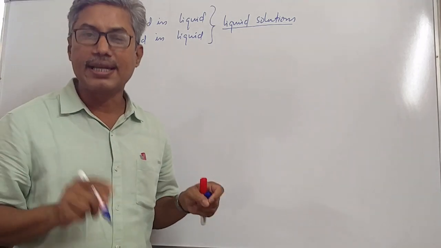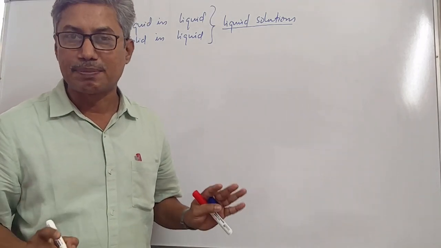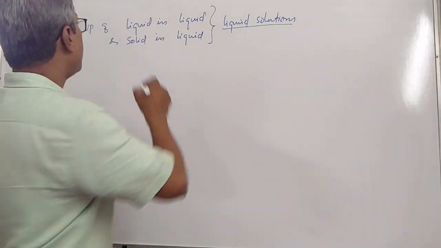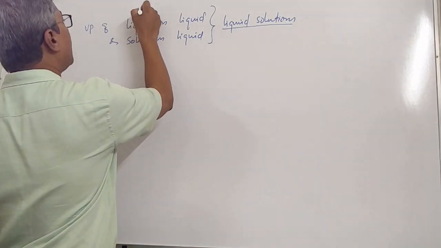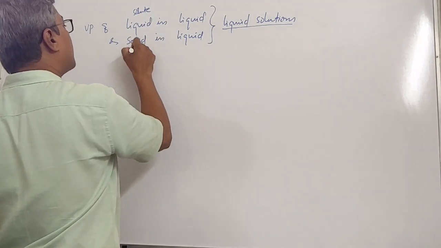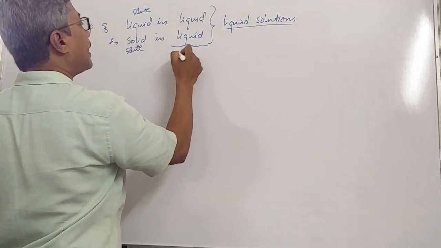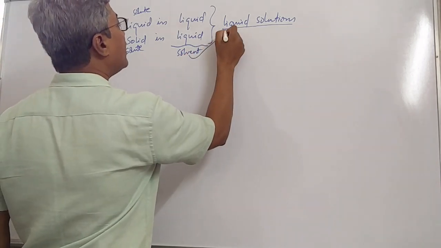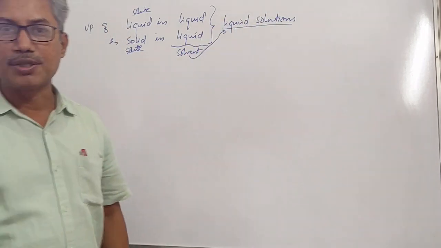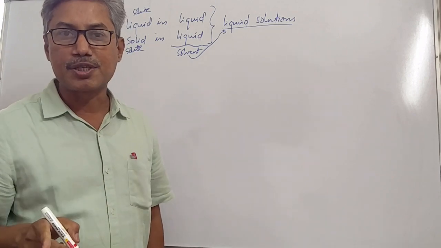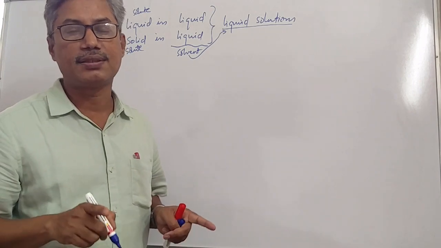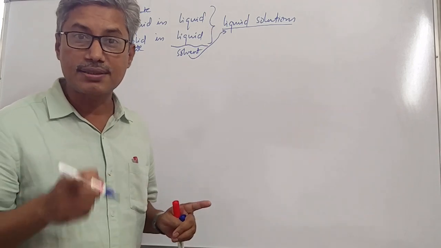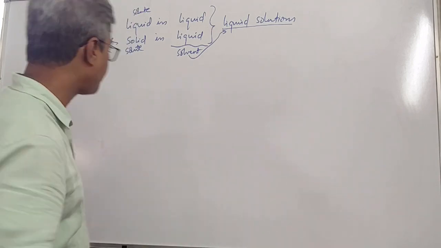If I say liquid solution, it simply means that the solvent is liquid. Is it clear students? Here this is solute, this is also solute. But look at this, it is solvent. It means that the solvent is liquid, so we will get liquid solutions. Whenever we say liquid solution, we are dealing with liquid as solvent. If I say solid solution, it means that the solvent is solid, like that.